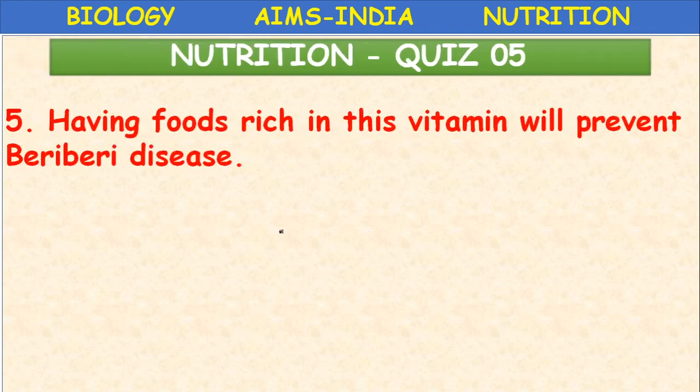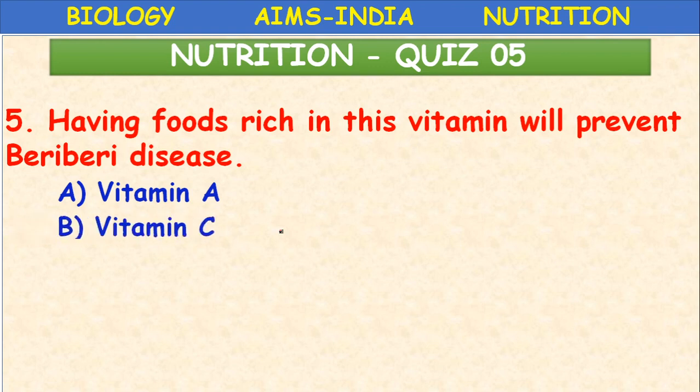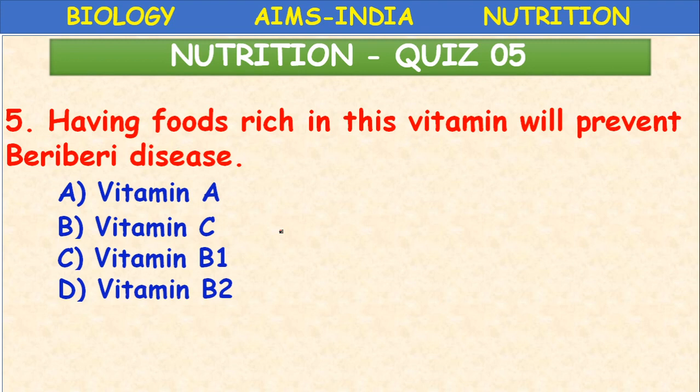Having foods rich in this vitamin will prevent beriberi disease. What is that vitamin? Vitamin A, vitamin C, vitamin B1, vitamin B2. What is that vitamin? Vitamin B1. Vitamin B1 deficiency causes beriberi. What are the symptoms? Vomitings, fits, loss of appetite, difficulty in breathing, paralysis. Okay.